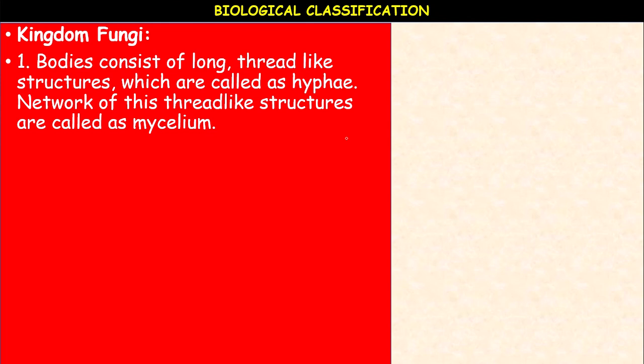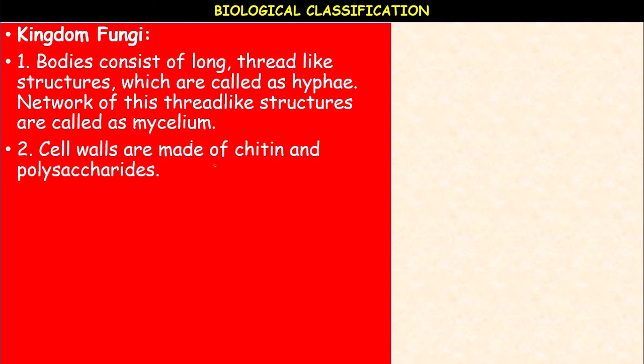Next, fungi. The fungi are eukaryotic, achlorophyllous, heterotrophic, spore-bearing, non-vascular organisms. The cell wall of a fungus is made up of chitin or fungal cellulose. The bodies consist of long thread-like structures called hyphae. The network of these thread-like structures together is called mycelium, fungal mycelium. The cell walls are made up of chitin and polysaccharides.